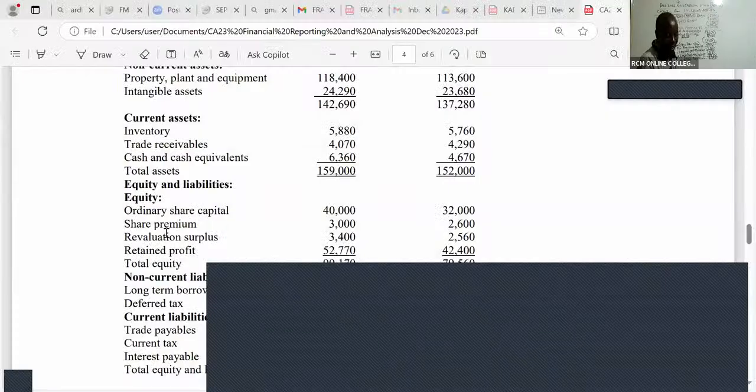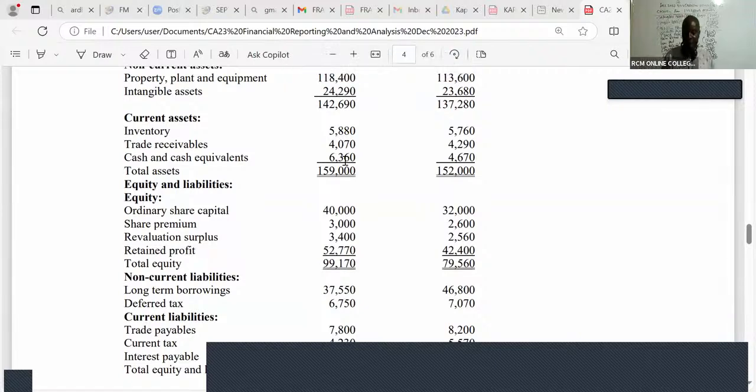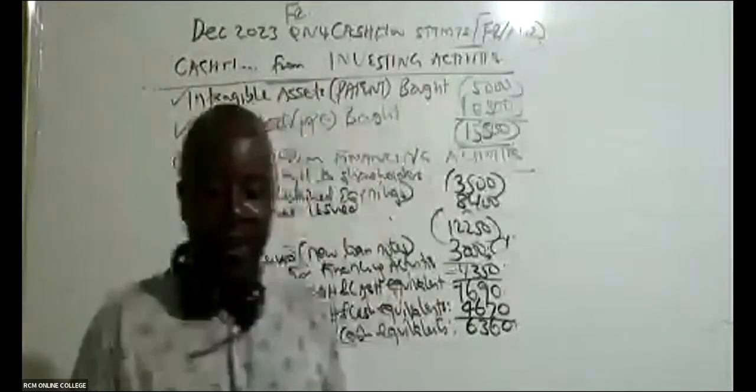So you can see, ladies and gentlemen, in this case here, our cash and cash equivalents for the following year is 6360. Let's clap for ourselves. I mean, ladies and gentlemen, we have done great. This 1 hour you have used very, very efficiently. Let's clap for ourselves. In Zoom, there is a place where you clap for yourself.